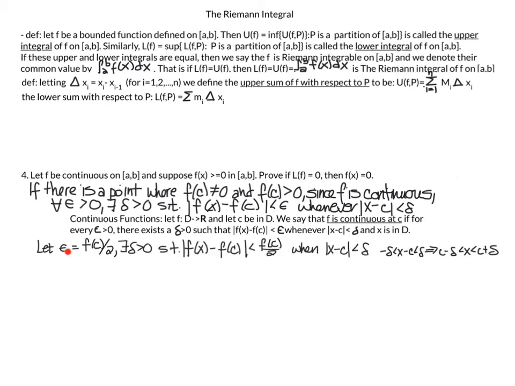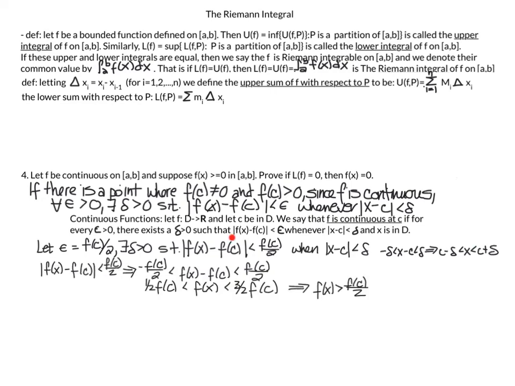And what I have done is I've chosen epsilon to be equal to f of c divided by 2. And then I just wrote in the rest of my definition. There exists a delta such that |f of x minus f of c| is less than f of c over 2, plugging in my epsilon, when |x minus c| is less than delta. And then I also reinterpreted this by just taking out the absolute value sign. So x minus c is greater than minus delta, and it's less than delta. So I have x is between c minus delta and c plus delta.